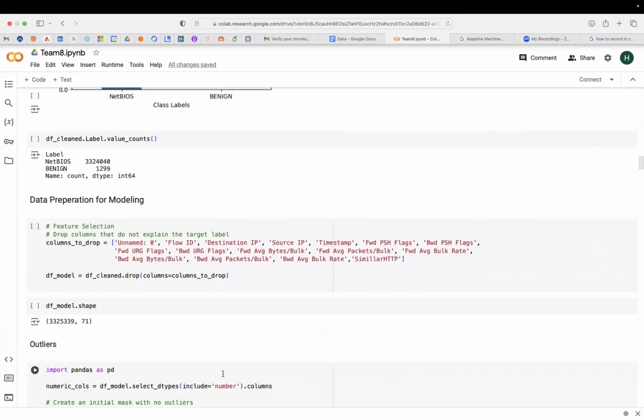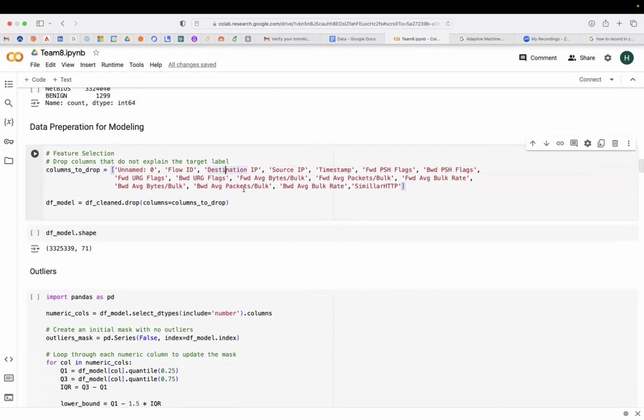And here we've deleted all the columns that do not add any significant value to our target label. Some of these columns include unnamed, the destination IP address, and the source IP address, which do not provide any information about the target label. So we've removed all these columns to reduce our dimensions. And finally, after removing all these columns, we've got about 71 features in our data set.